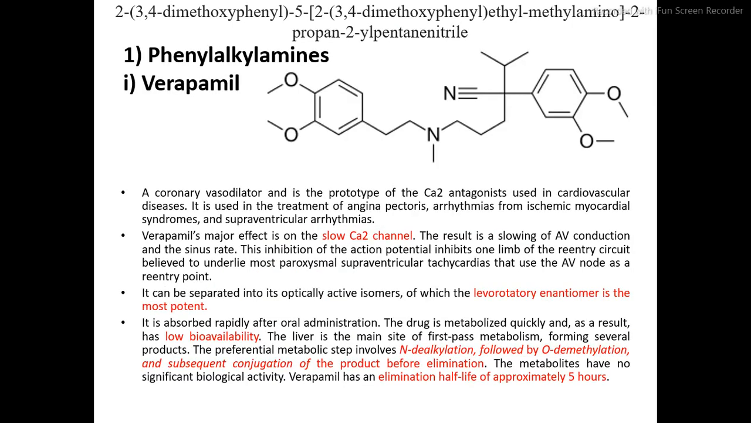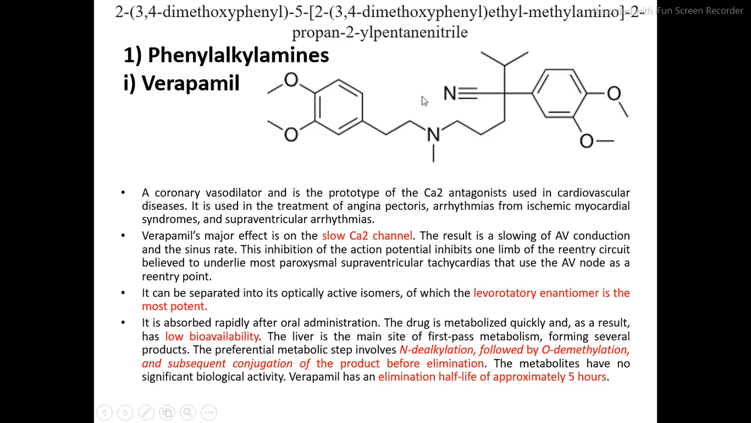Now we are going to discuss the first drug, that is verapamil, which comes under the class of the phenylalkylamines. Before that we will study the IUPAC nomenclature of verapamil. So this is the structure of verapamil. Now this drug contains a functional group called cyano. So there are 5 carbons in a straight chain, 1, 2, 3, 4 and 5.